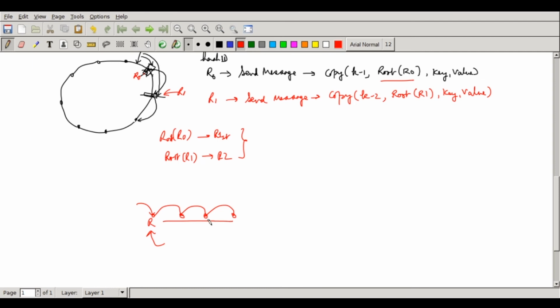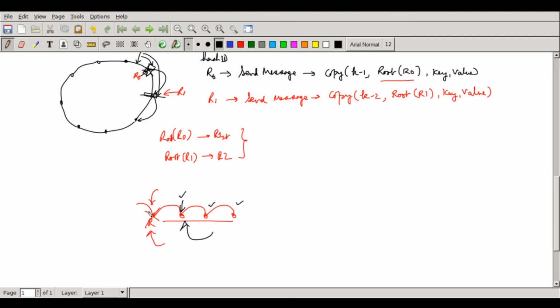Periodically they can all do it. Every time it comes here, the responsibility of this root node, whenever it gets a republished message and there is a timer, is to send this copy message again. This overhead of the protocol will be required to maintain the k copies. The moment the root dies off, the queries will automatically come to this other node. Whenever these nodes republish, the messages will again terminate at this particular node.